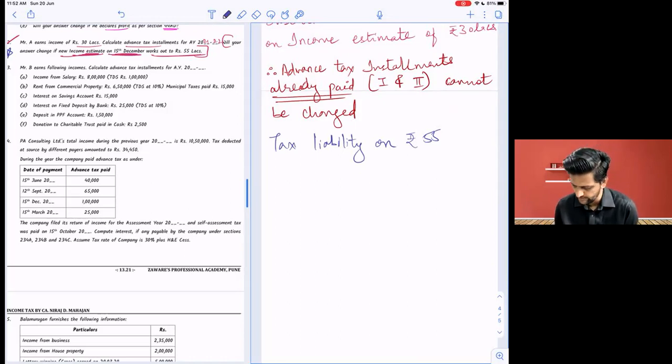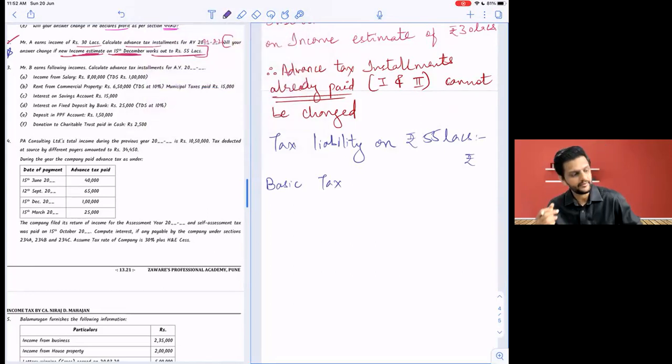What went wrong? I think you gave me only basic tax. Yes, basic tax only. I did not add health and education cess. You'll have to, because you want total tax liability. So even surcharge will be applicable. For 55 lakhs, 45 lakhs into 0.3 is 13,50,000 plus 1,12,500 is 14,62,500.